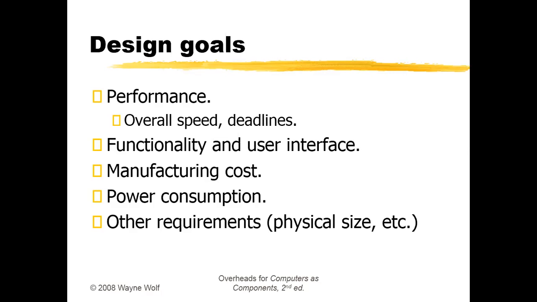Third, it deals with the manufacturing cost, fourth, the power consumption, and the last one, the other requirements. For example, before I design a hardware product, I must be very keen that the quality of the product must be very good, not in the sense of the outer look, but in the sense of its performance.